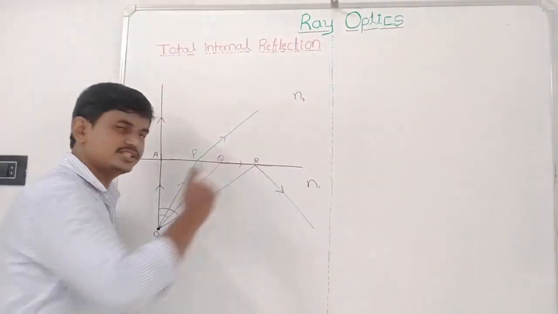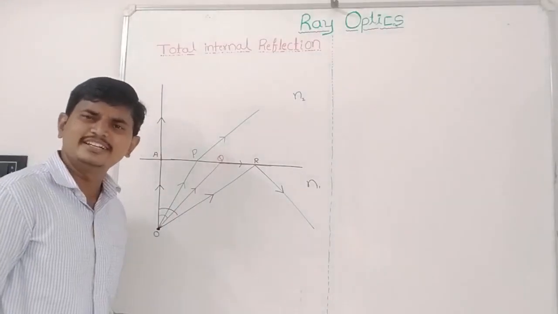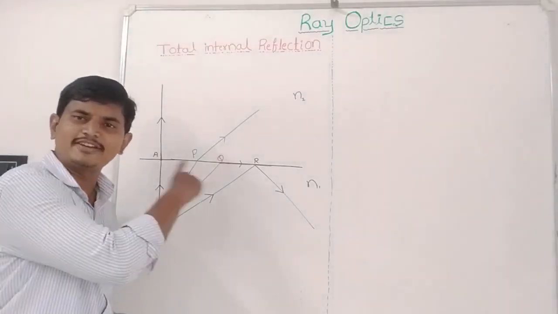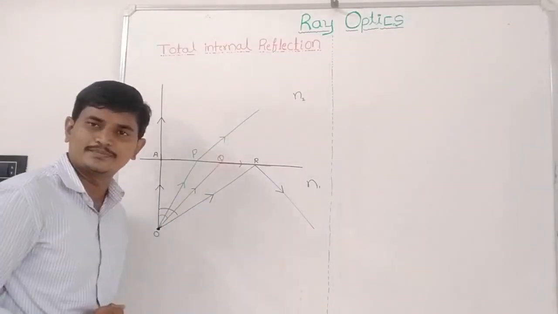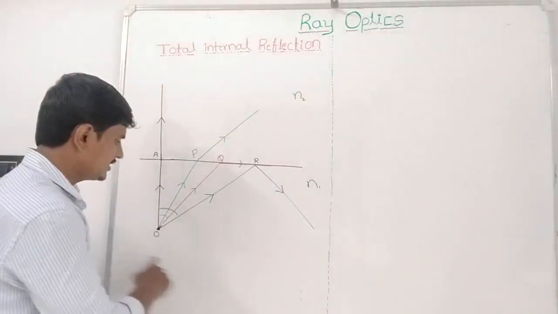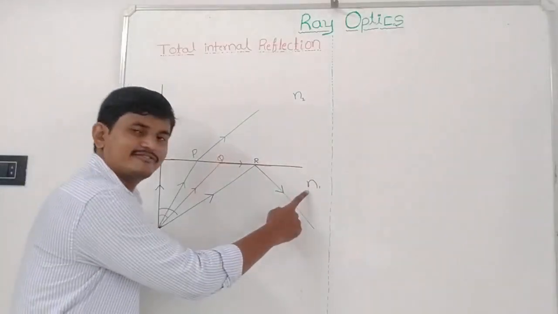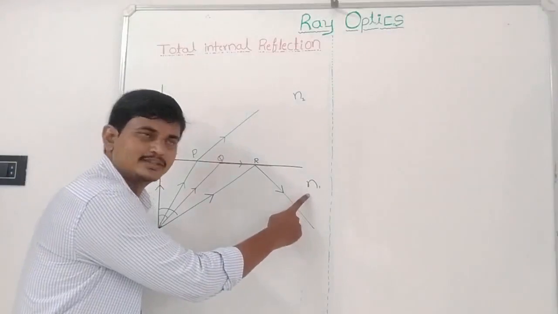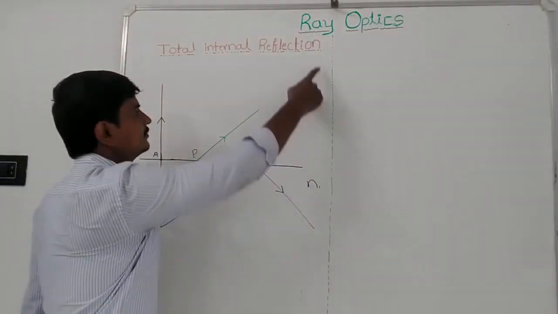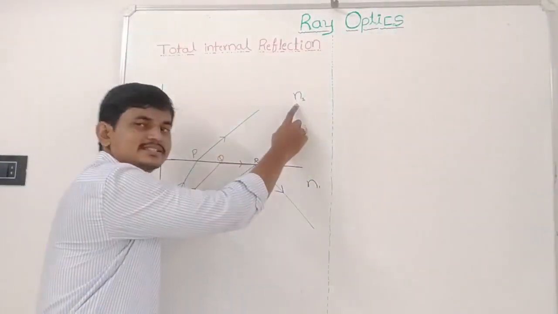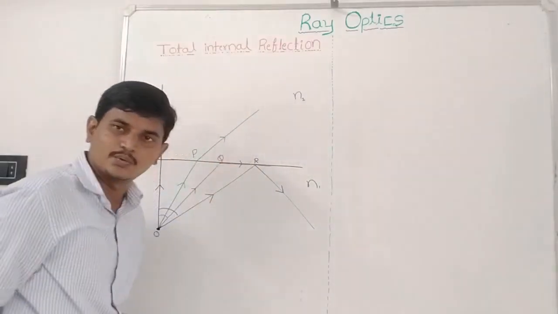And this line is considered to be an interface. Interface is nothing but a surface between the two mediums. And this is the denser medium, of refractive index N1. This is the rarer medium, of refractive index N2.